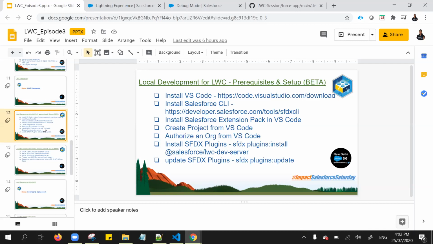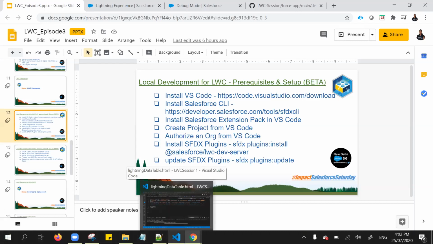As I mentioned, it's a beta version. In order to achieve this, we need to install the SFDX plugin called LWC Dev Server. I will show you where we need to install it.